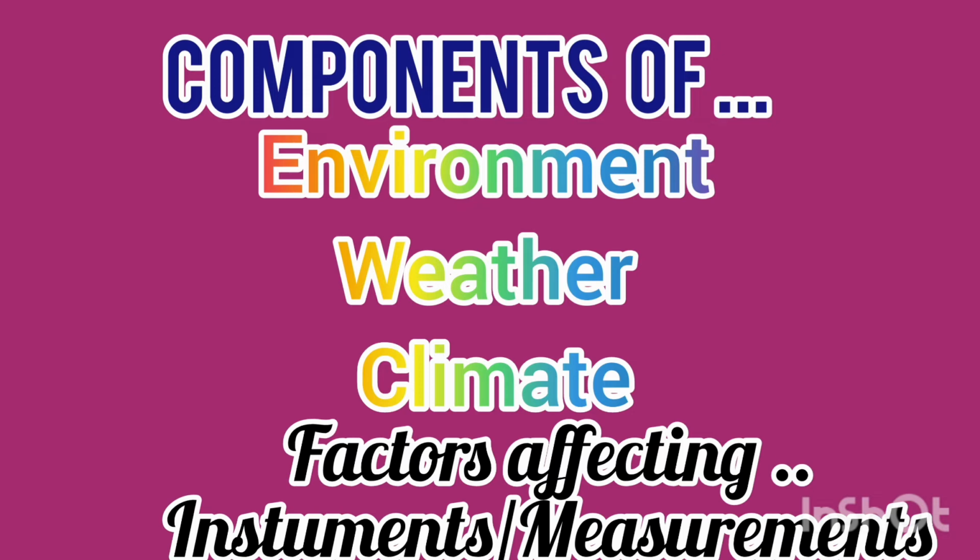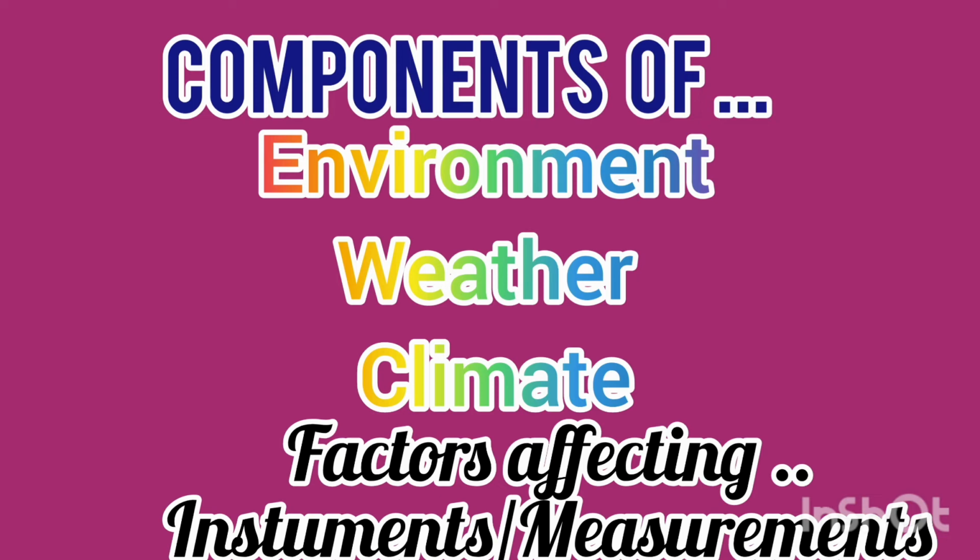And now because we understood weather, we should also understand what are the important instruments that are used in measuring the weather. That is thermometers, barometers, rain gauges and hygrometers. Then what about the climate?